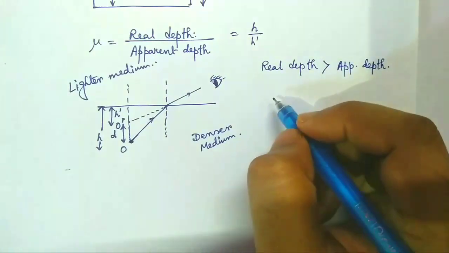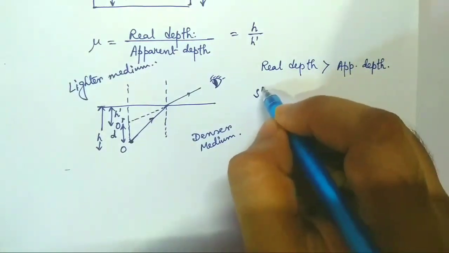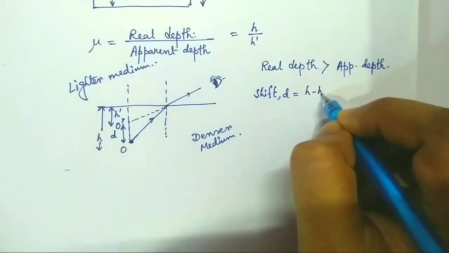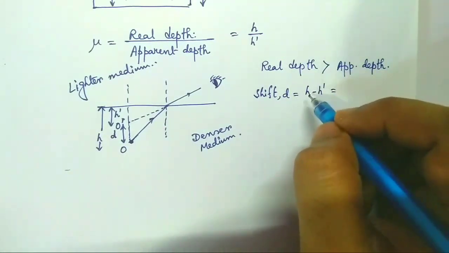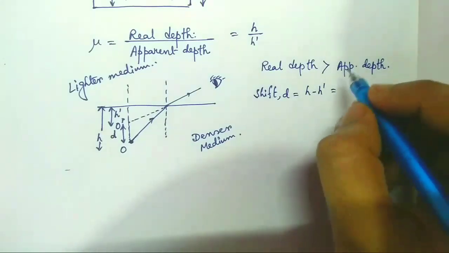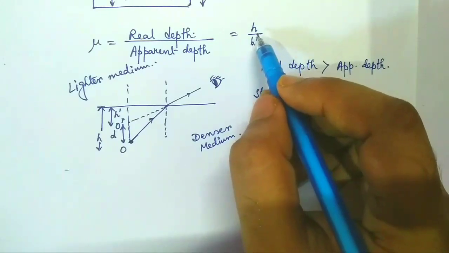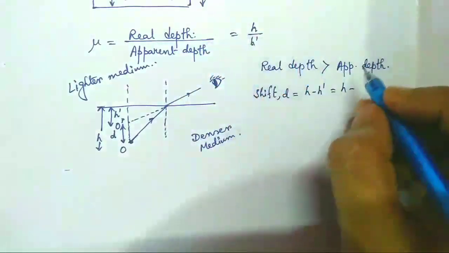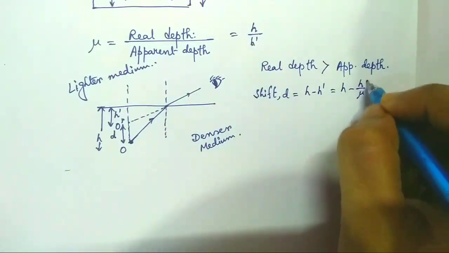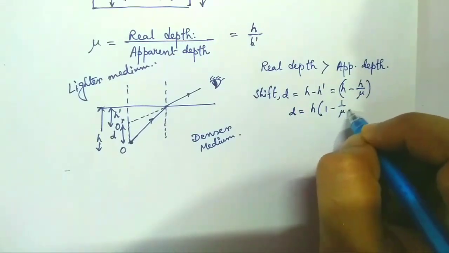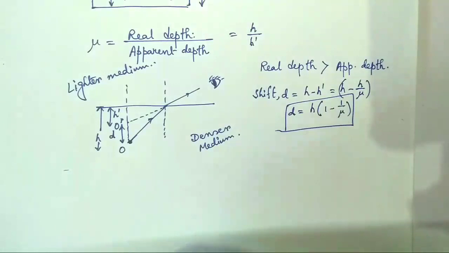Now what will be the shift? The shift d is given by h minus h prime, since h is greater in this case. H prime is equal to h by mu, so h minus h by mu, that is d equal to h into 1 minus 1 by mu.